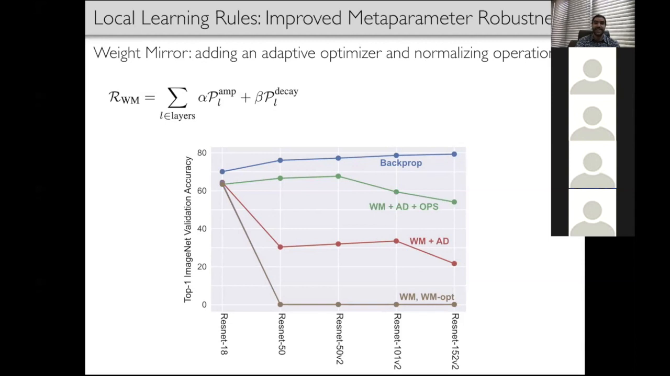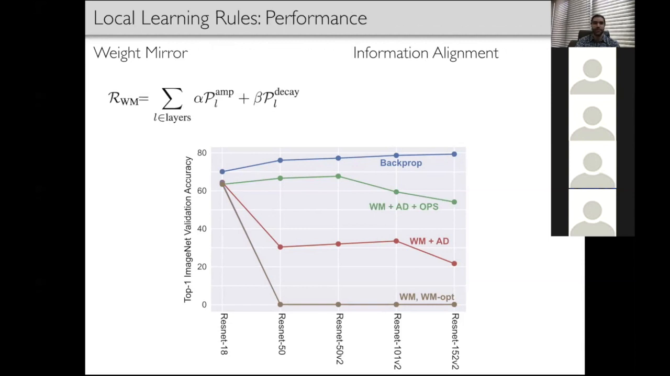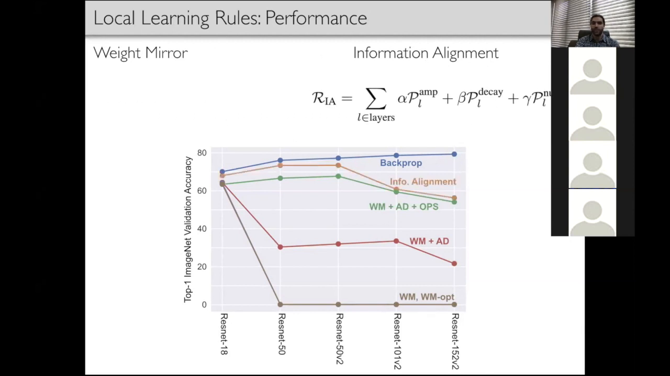Further analysis indicated that by adding an additional primitive to the weight mirror R function, we could increase the metaparameter robustness. The resulting novel learning rule, called information alignment, is inspired by penalizing a layer-wise autoencoder loss and has some desirable properties to normalize the updates. So the first of our proposed routes to improve credit assignment without weight symmetry is to improve the stability and metaparameter robustness of these local learning rules.